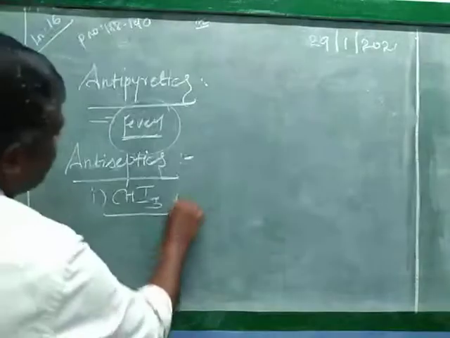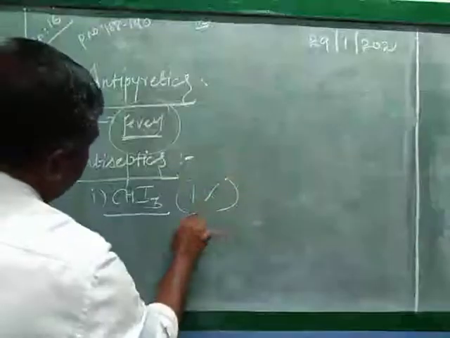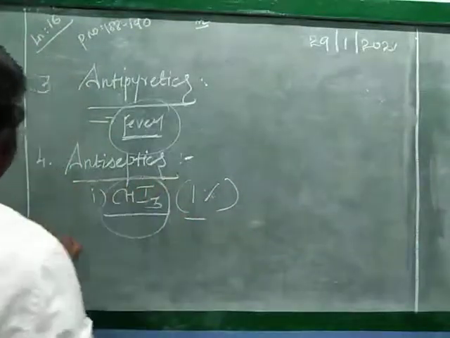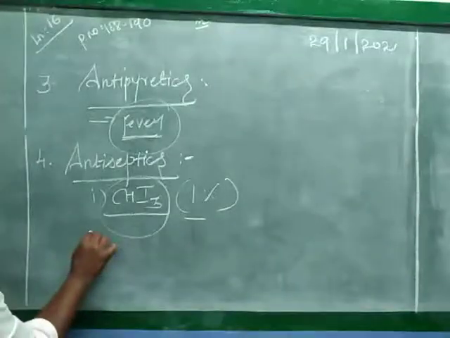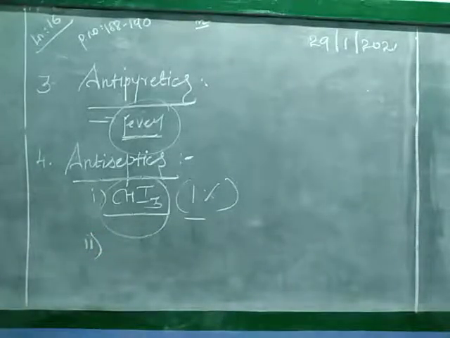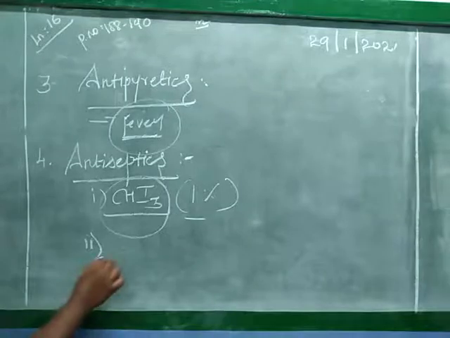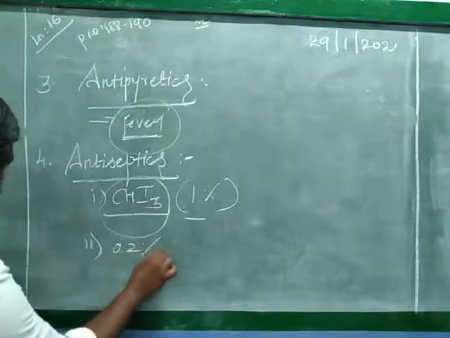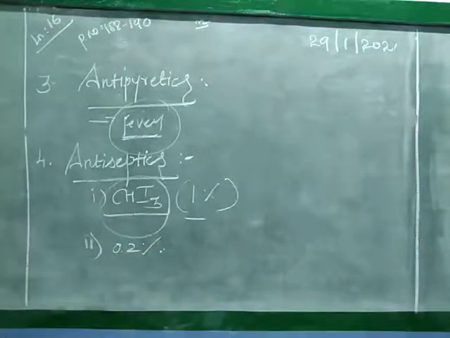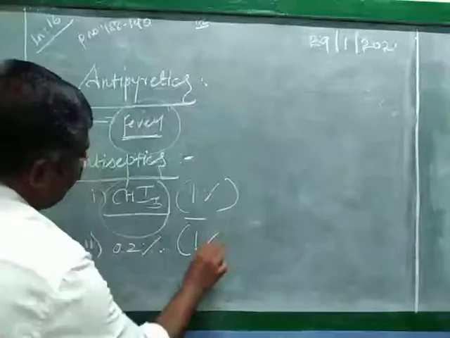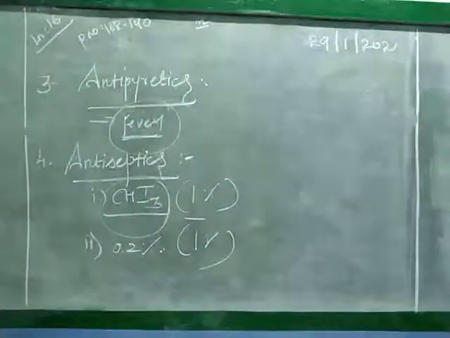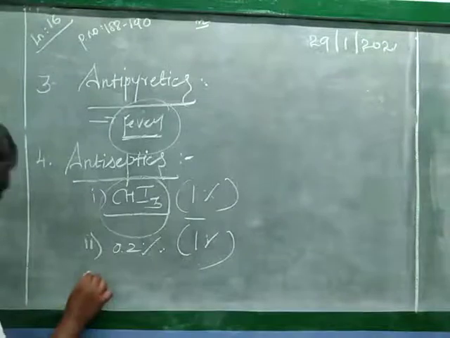Second one, a 0.2% solution of phenol acts as an antiseptic and a 1% solution acts as a disinfectant. Last one, hydrogen peroxide.